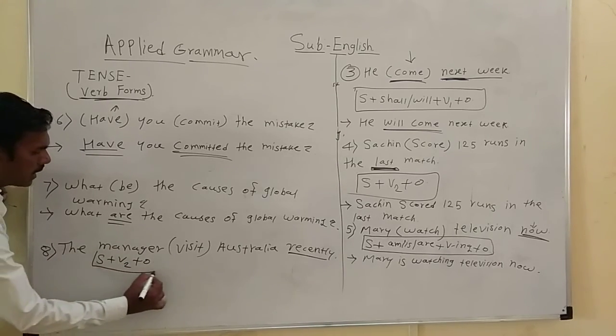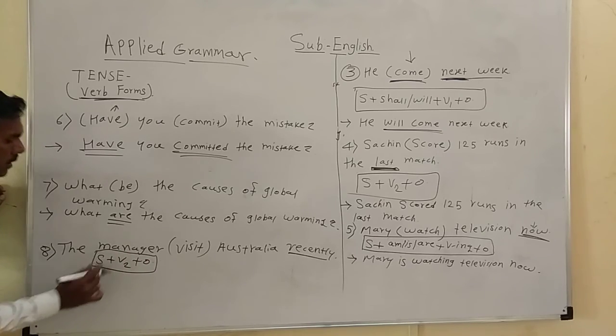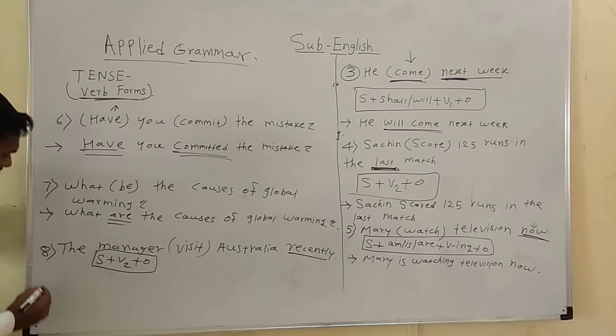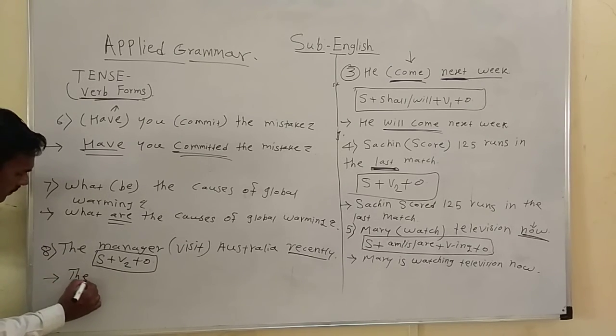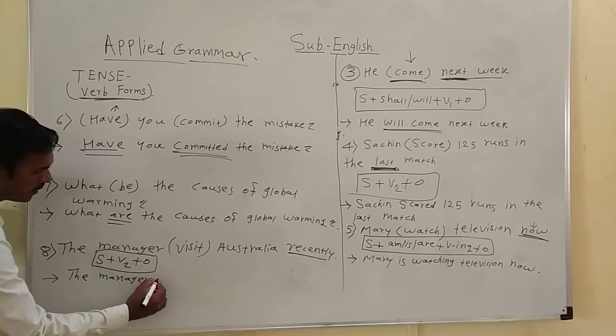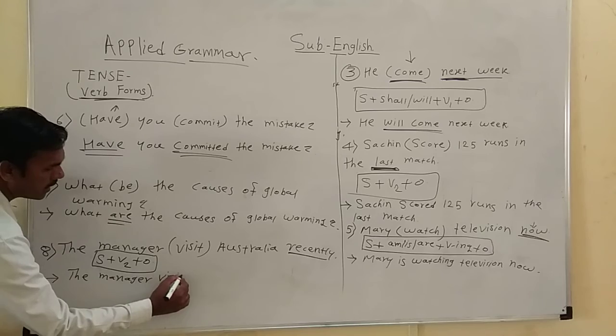The correct verb form here is visited. The manager visited Australia recently.